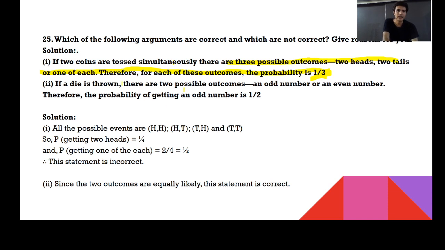Next one. If a die is thrown, there are two possible outcomes, an odd number or an even number, and the probability of getting an odd number is 1 by 2. Again, when you toss the dice, how many possibilities will you get? 6. 1, 2, 3, 4, 5, 6. How many odd are there? 1, 3 and 5. 3 numbers. How many even? 2, 4, 6, 3. Obviously, in both cases, the probability could be 3 by 6, and directly you will get the answer as 1 by 2. Right? Now remember, these all are solved questions from textbooks.